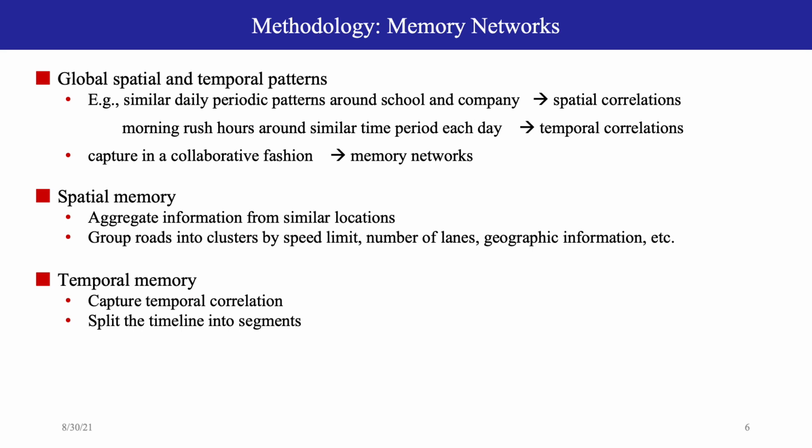We use memory networks to leverage the global spatial and temporal patterns. Traffic flow around a school may have similar daily periodical patterns, which demonstrate spatial correlations. For the spatial memory, we split all nodes into M clusters based on the collected node information, for example, number of lanes, speed limit, and so on. For the temporal memory, we split the timeline into segments based on different time of the day.